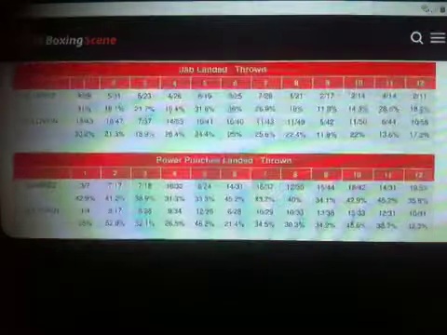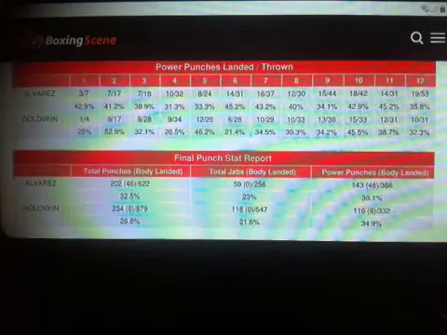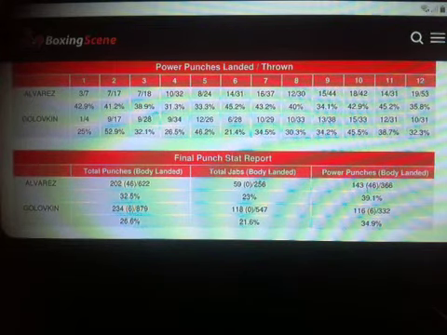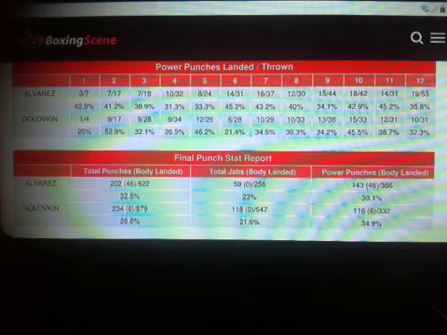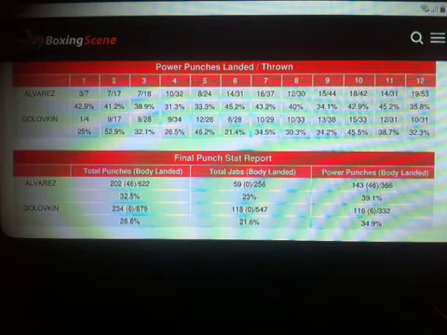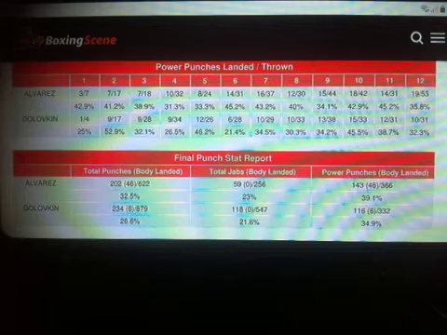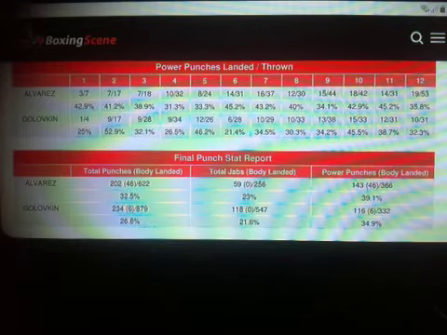And let's look at one more punch stat, which is the power punches. In terms of power punches, Canelo Alvarez lands more power punches for rounds 1, and then rounds 4, and then rounds 6, 7, 8, 9, 10, 11, and 12. In other words, he outlands Gennady Golovkin in terms of power punches for 9 rounds. Gennady Golovkin outlanded him in rounds number 2, 3, and 5.